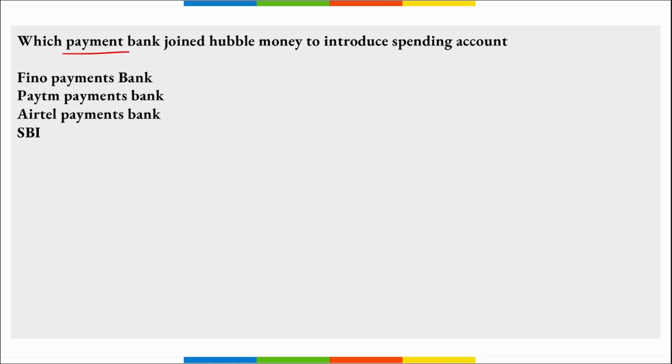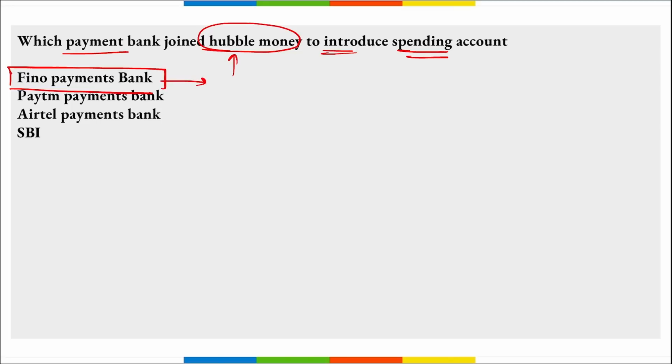Next, which payment bank has joined Hubble Money to introduce a spending account? That is Fino Payments Bank. Correct? This Fino Payments Bank has partnered with the Bangalore-based fintech company Hubble Money, right?